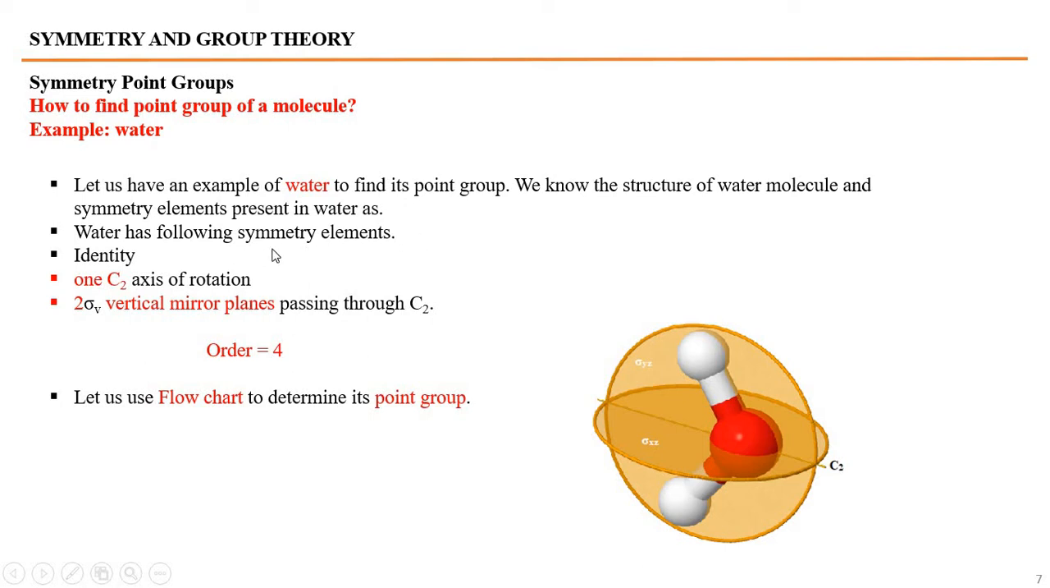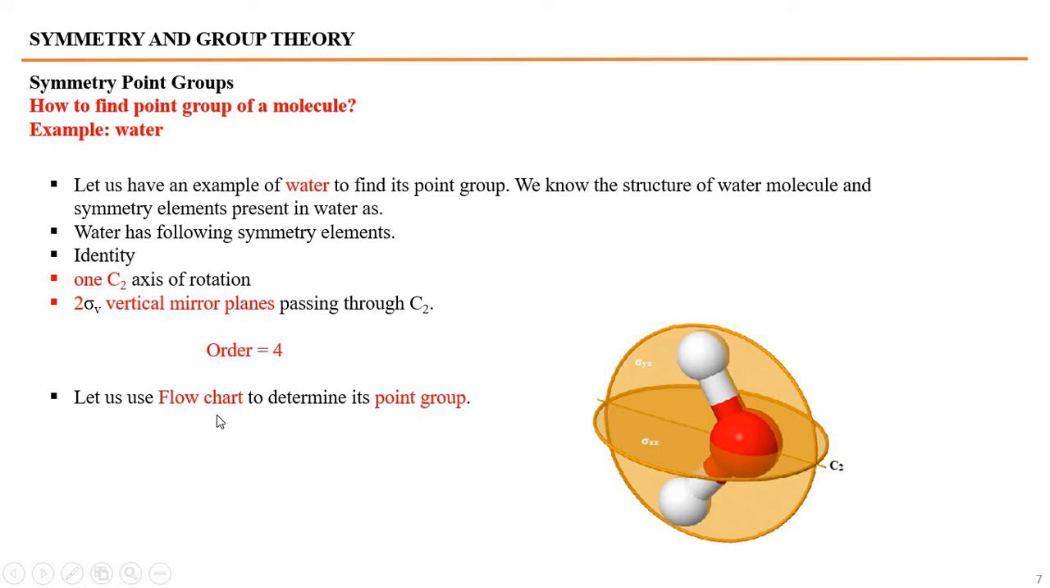Water has the following symmetry elements. Keep in mind how many symmetry elements are present in the water molecule. Whenever you take a molecule in order to find a point group, first of all, look at the picture of the molecule, identify all the symmetry elements present in the molecule, and then we can classify that molecule into a point group. Water has the following symmetry elements. Identity, obviously present in all molecules. One C2 axis of rotation is there. Two vertical planes are there in the molecule. The order is 4: identity 1, one C2, and 2 σv, so a total of 4 symmetry elements are present in the molecule.